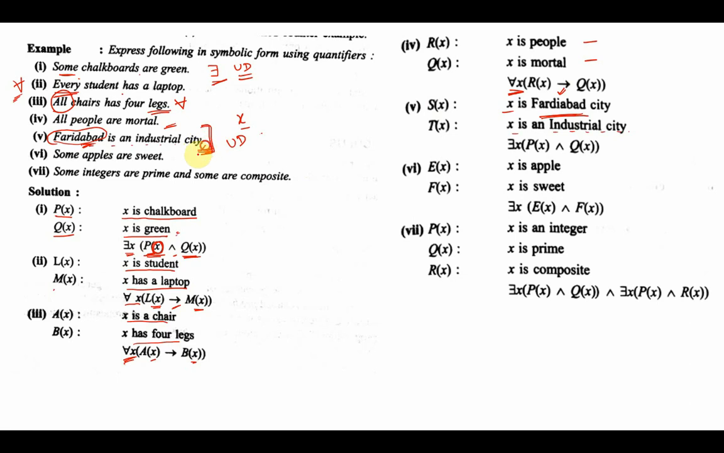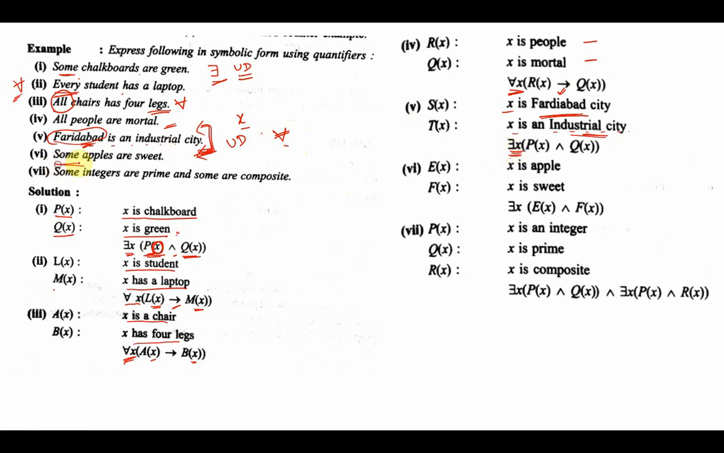Now we say that there is a city X, and X is an industrial city. So I'll use existential. I cannot use universal over here because I cannot say for all the Faridabads. I cannot say like that. Why? Because Faridabad is one city. So I'll say there exists a Faridabad city, and that city is an industrial city. So I'll use an existential quantifier.